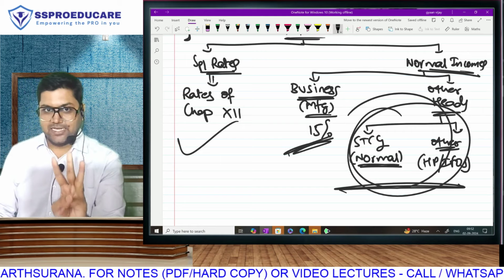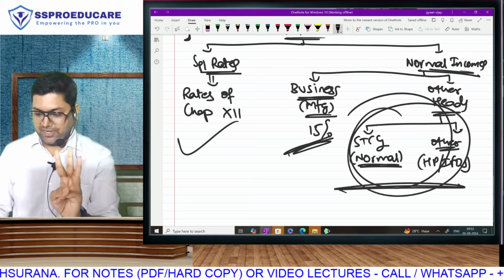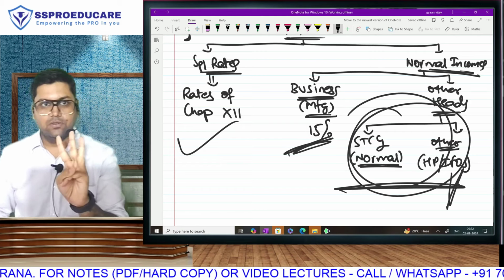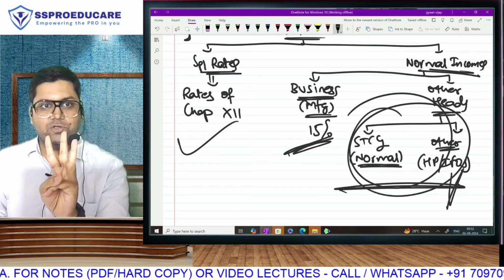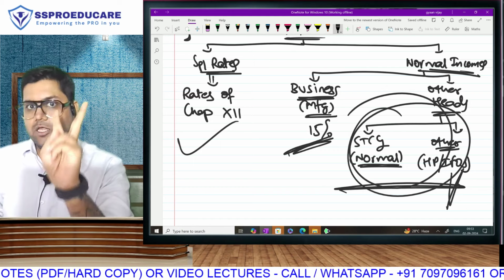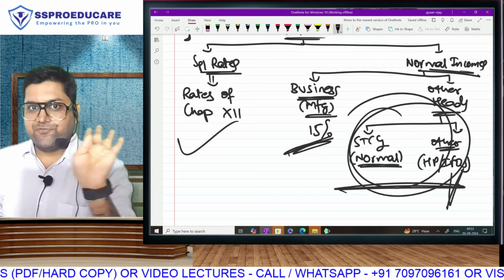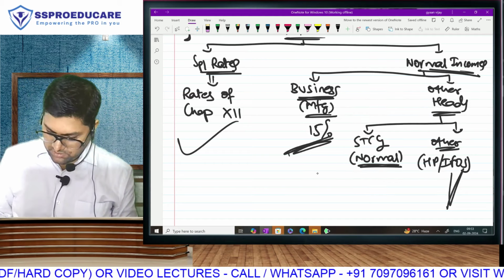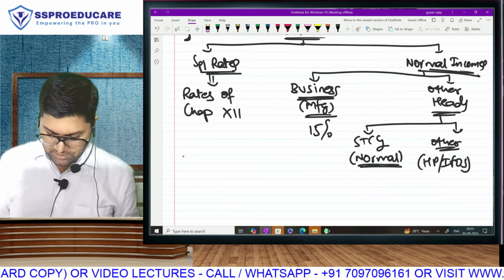Listen carefully. Dividend income will also come in IFOs only. Okay, dividend will also come in IFOs. What am I saying? It is the normal rate. It is the new regime, but 15% is not allowed, because that is only for manufacturing. Take a guess, bro.